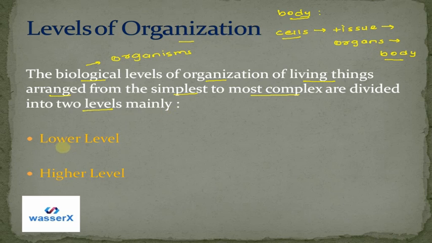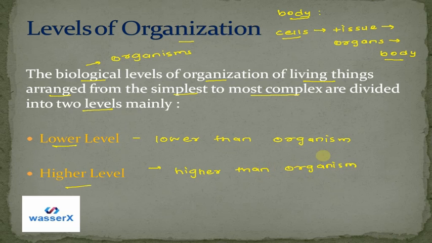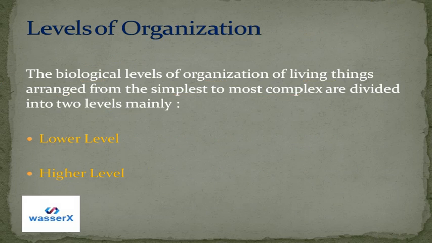And we try to study them in two ways, lower level and higher level. Lower means something that is lower than the organism, right? And higher level means something that is higher than the organism. Okay, so let's see both types.